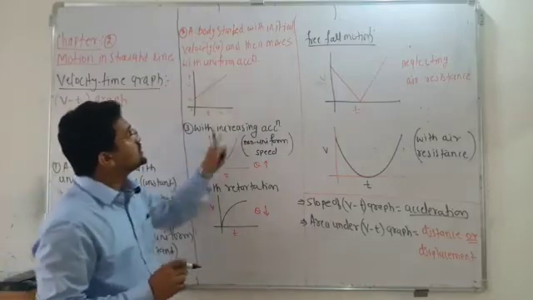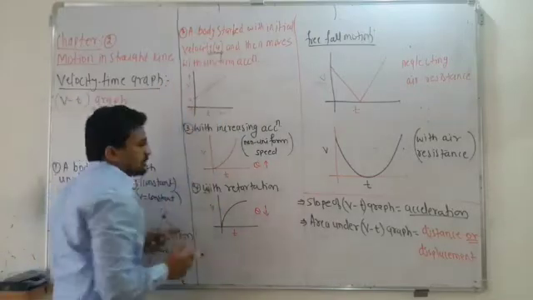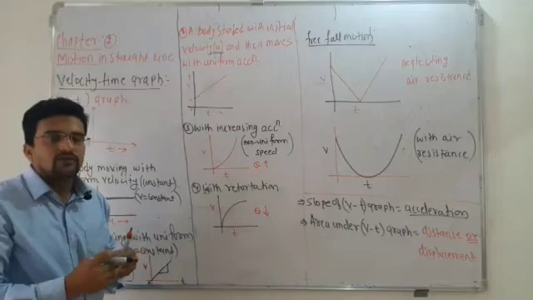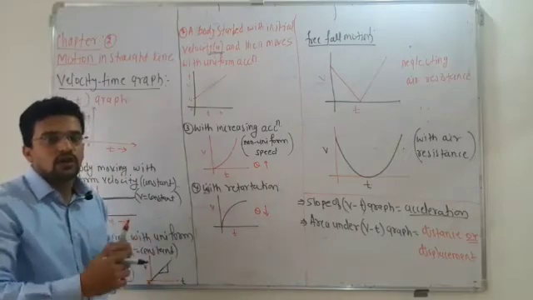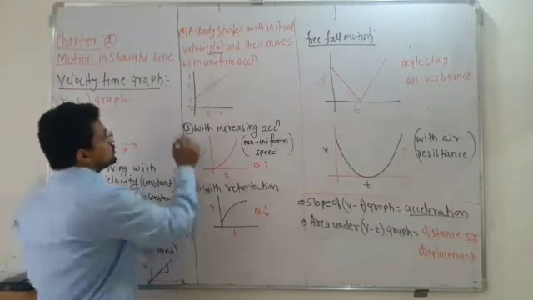Okay, next one is what? A body started with initial velocity u. That means the body is already in motion, and after that the body acquires a certain velocity with uniform motion.